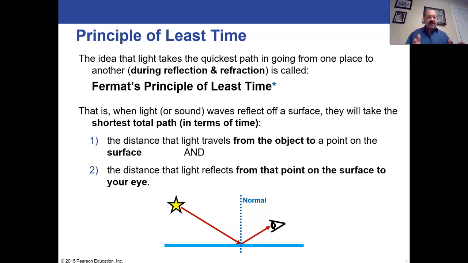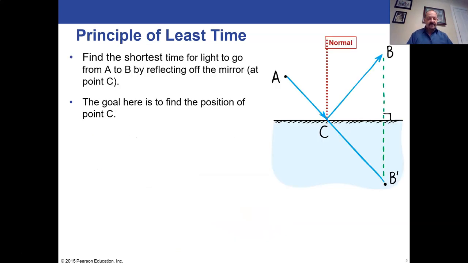And that total time, it's the minimum time. Now, what does that mean? It means it will take whatever angle will result in the shortest time getting from the light source to whatever is seeing that light source. And the way we determine these angles is we draw this vertical line perpendicular to whatever surface the reflection is happening on. And we call that vertical line the normal, just like we used normal before to mean a vertical force coming off the surface. Now we mean normal just being a vertical line that comes from whatever reflecting surface we have.